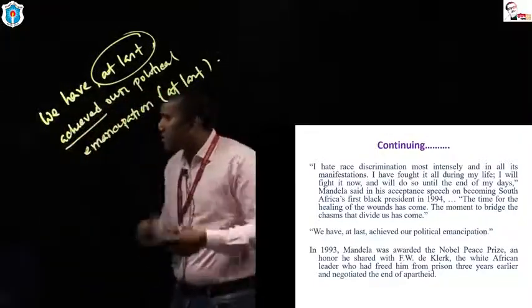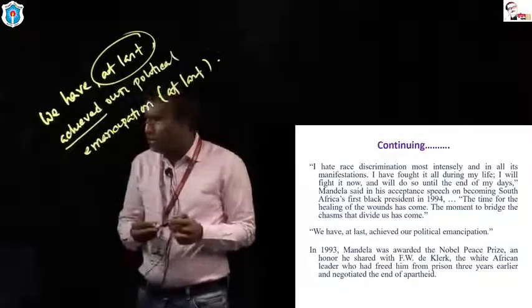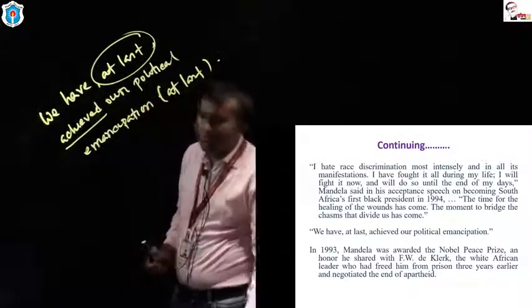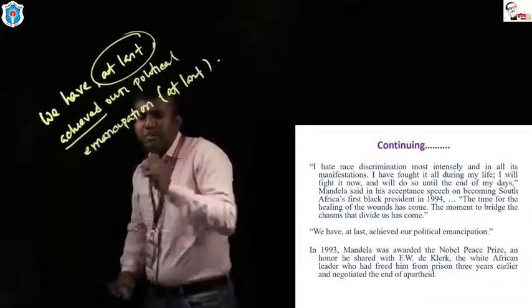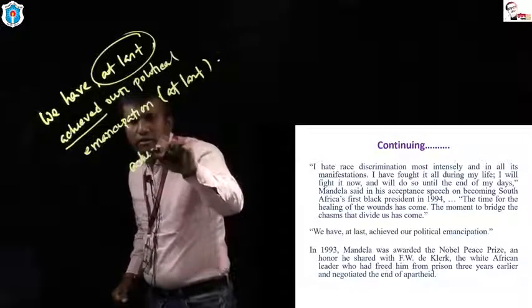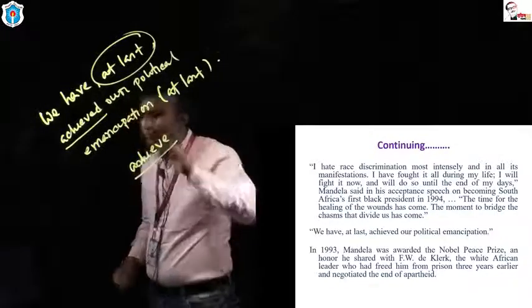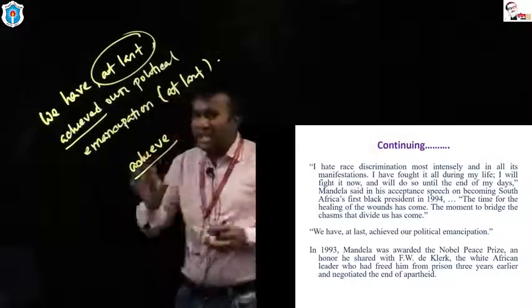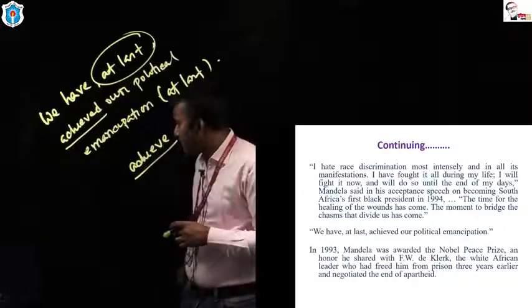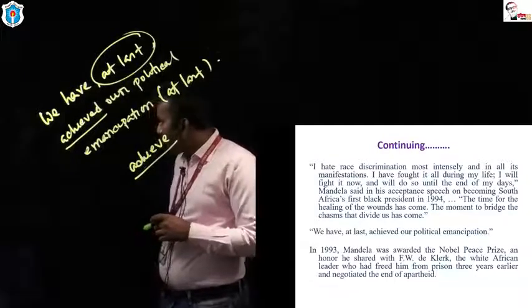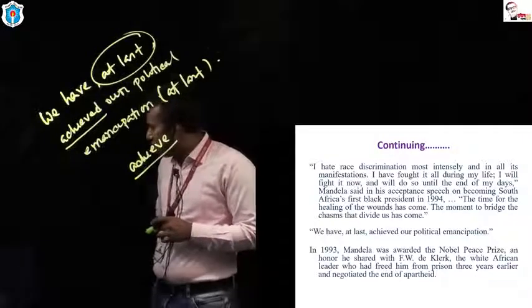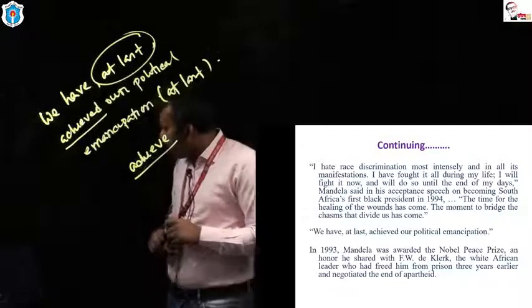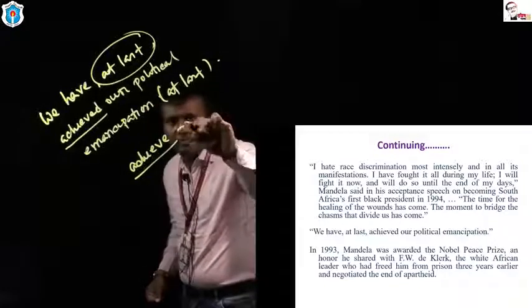What kind of parts of speech is achieve? Write your answer in the comment box. Dear students, what type of parts of speech is achieve here? Yes, Sinanuddin, thank you. Achieve is a verb.